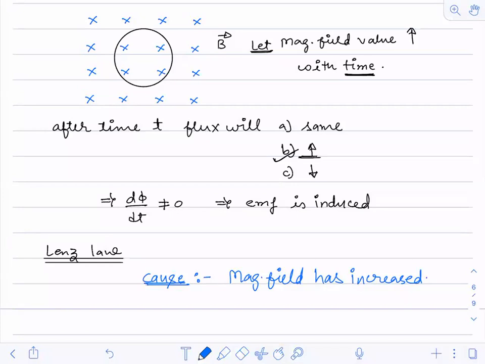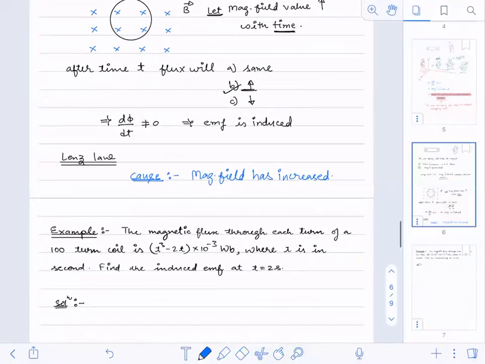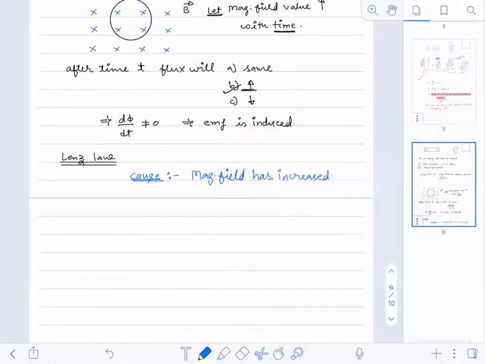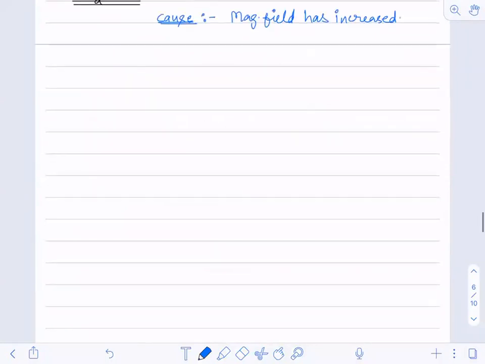So what should be happening now? The magnetic field should be getting decreased.